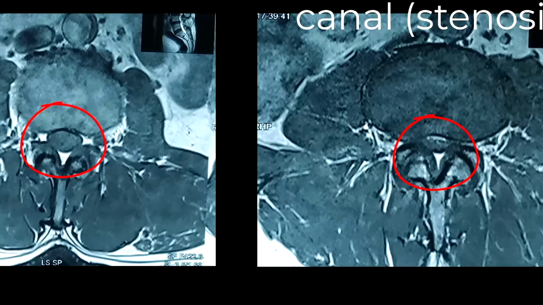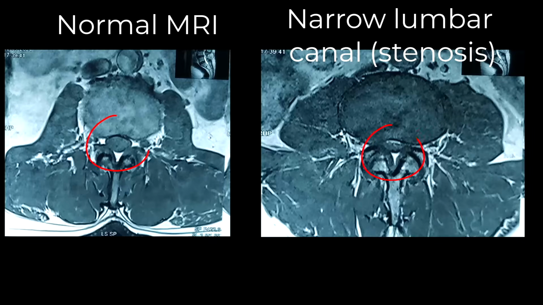And mind you, this MRI is done in lying down position. So when a person stands, this further increases because the body weight gets transmitted. So you have to mentally multiply it when you are thinking about a standing person. So this is an example of lumbar canal stenosis, and this is how lumbar canal stenosis looks.